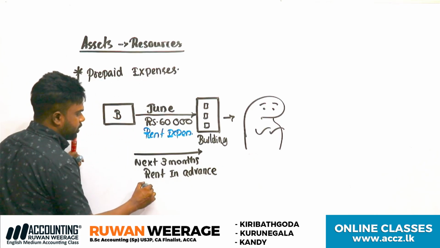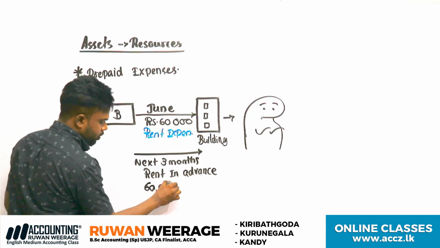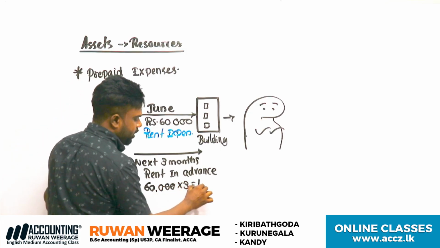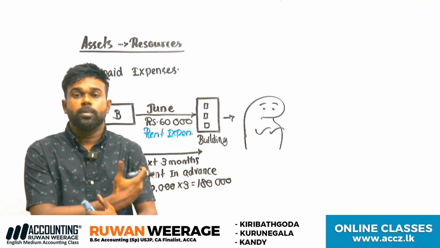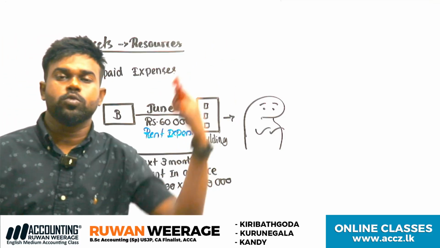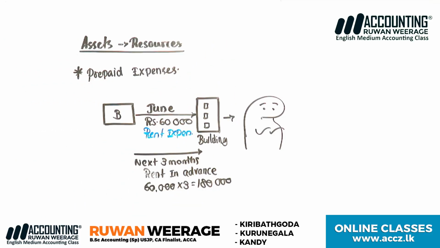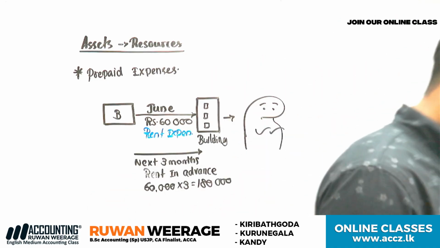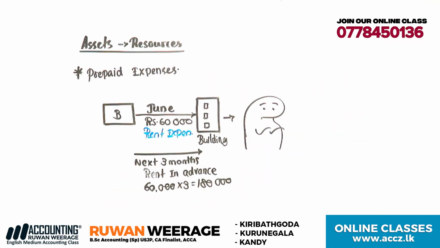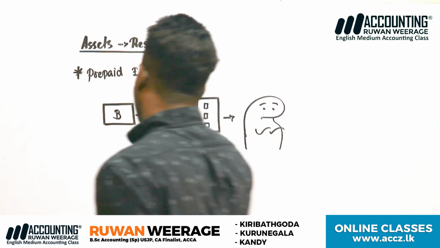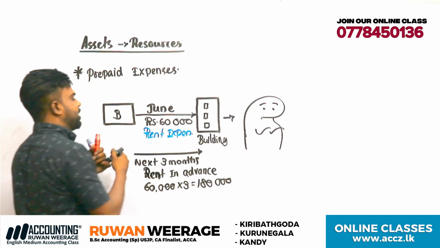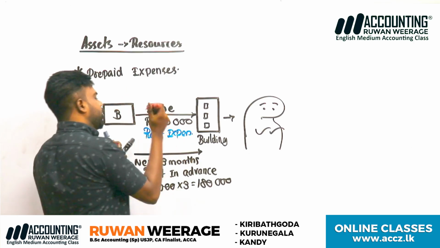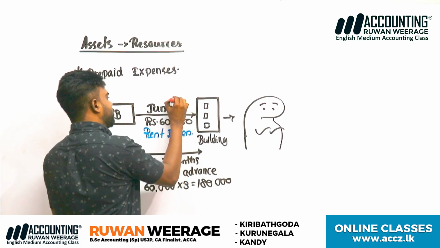Therefore, for a month 60,000, for 3 months it is 180,000. Can you recognize this as an expense, paid in advance for the next 2-3 months? What do you think? No, you can't recognize it as an expense, because by the end of the June month you benefited, you stayed in the building.